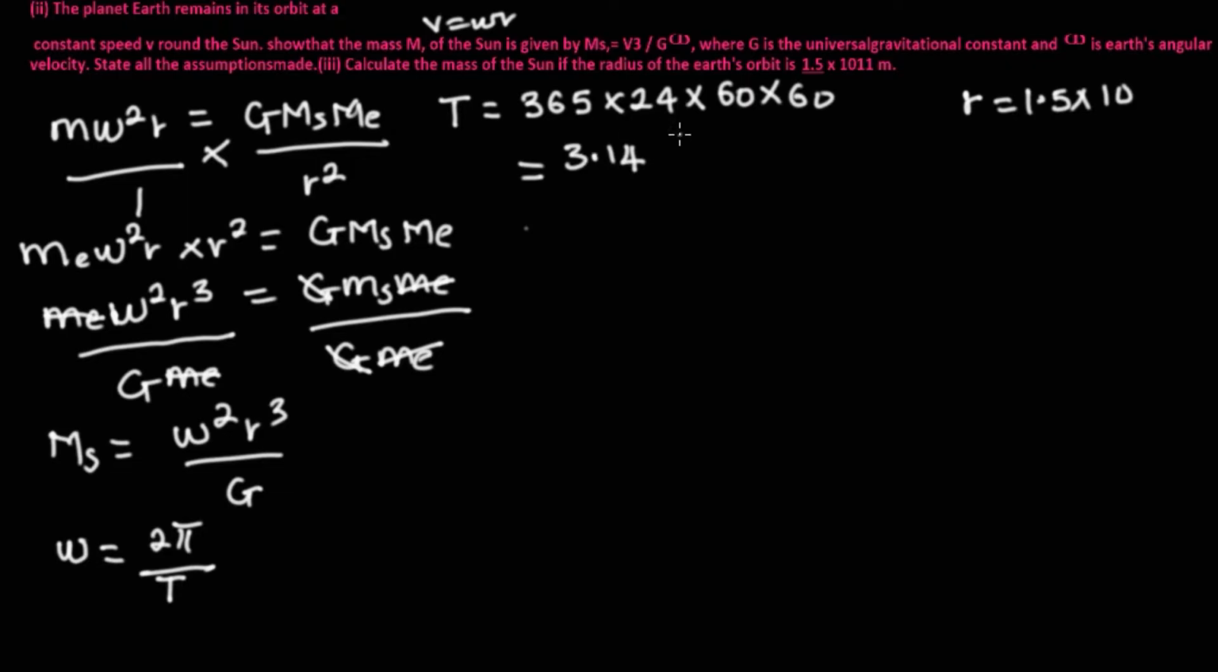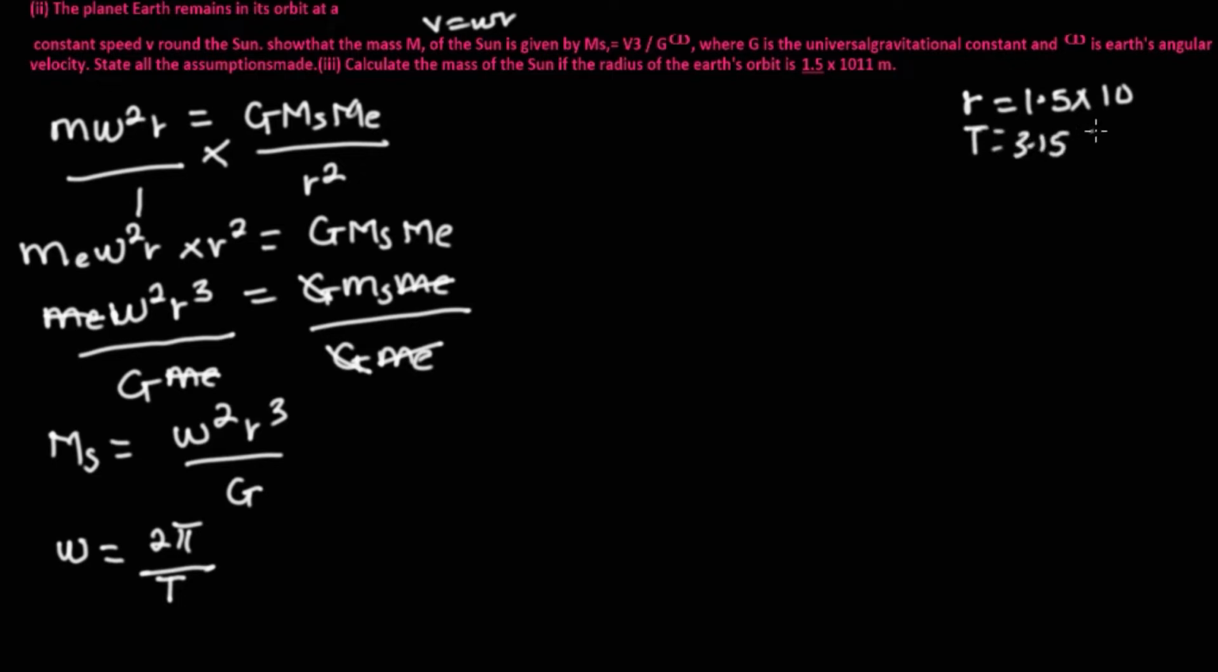3.14 times 10 raised to the power 7 seconds. If you do your calculation it could be 3.15 times 10 raised to the power 7 seconds, easy. So we can easily write this down here and keep the value. Since we've gotten t to be 3.15 times 10 raised to the power 7 seconds, wherever we see T, we substitute this into it.